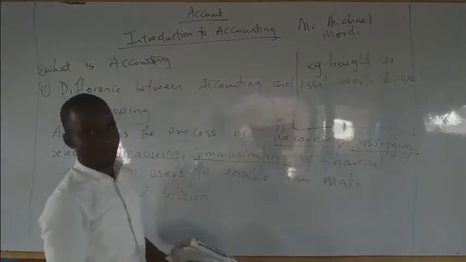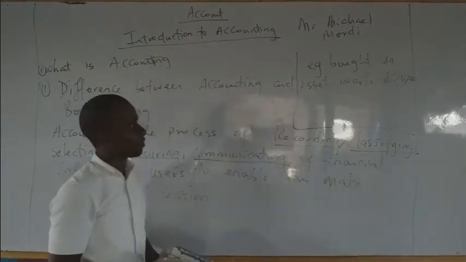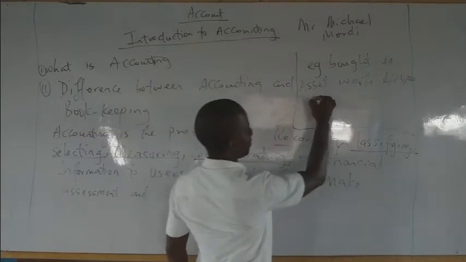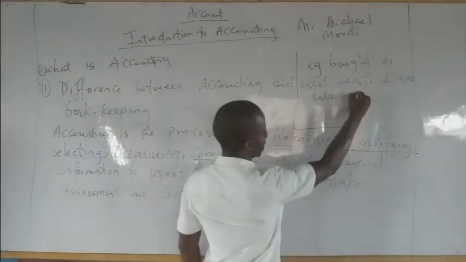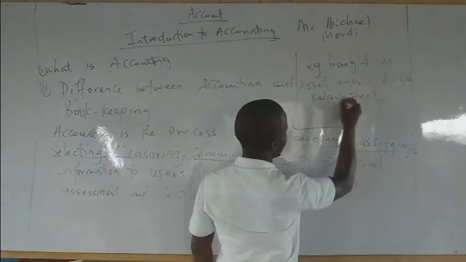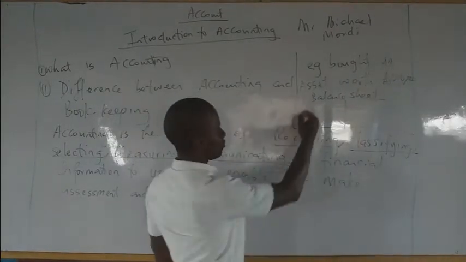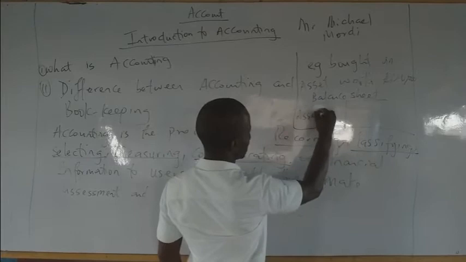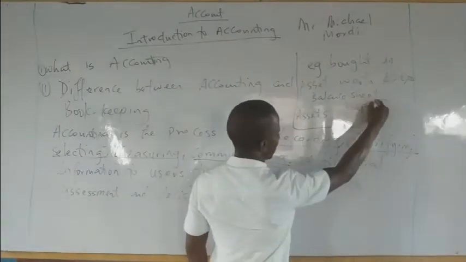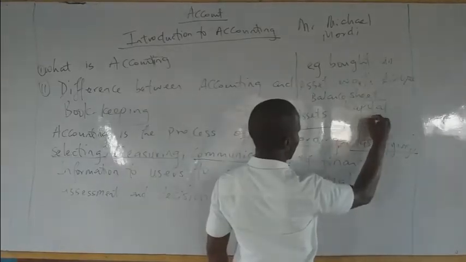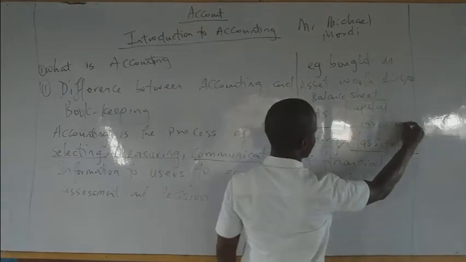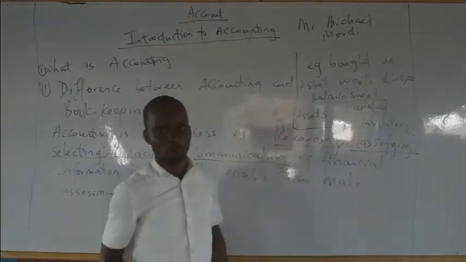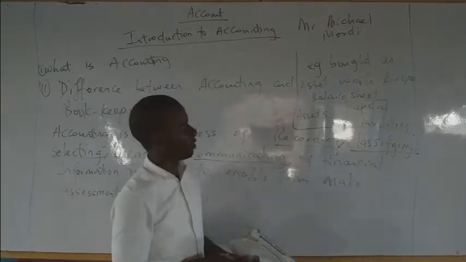Now, how are you going to record this? There's what is called the balance sheet, which we'll look at later. In the balance sheet, we have the asset side, and we have the capital and the liability.